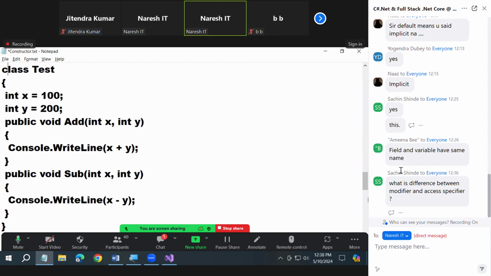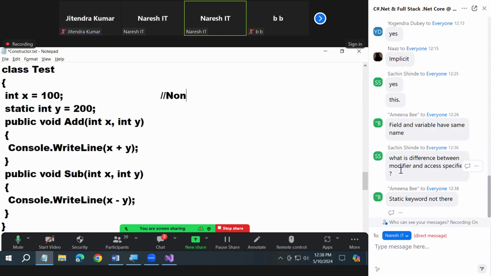Why? That's what I said here. If you want static, you require a static keyword on that. You did not use it on anything. Correct? See now. I will do one thing. I'll say static int. Now you see, this is a non-static member, nothing but a field, and this is a static member, but it's also a field only.